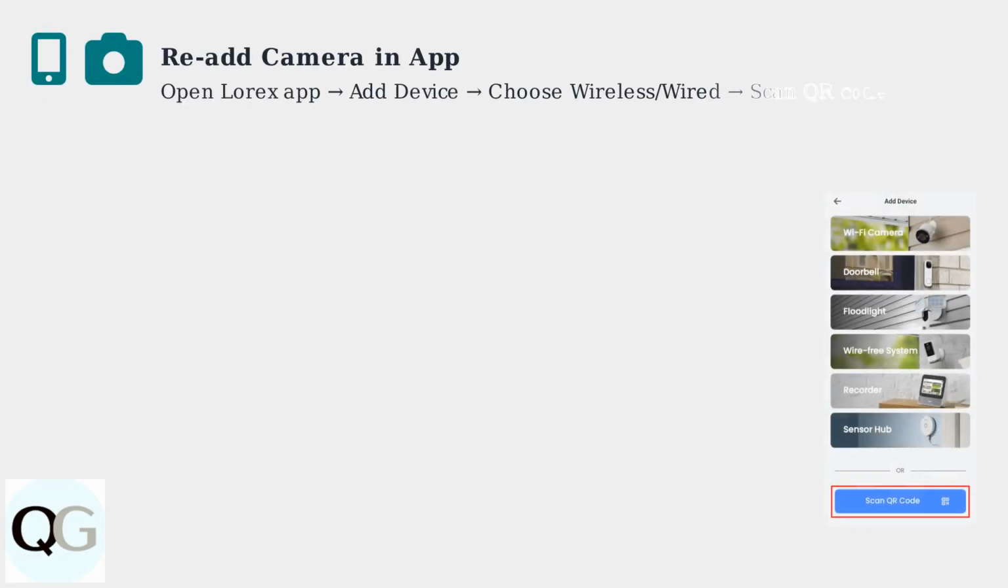problem. If restarting didn't work, open the Lorex app and try re-adding the camera. Navigate to Add Device, choose wireless or wired based on your camera type, and follow the on-screen instructions, which usually involve scanning the QR code on the camera.